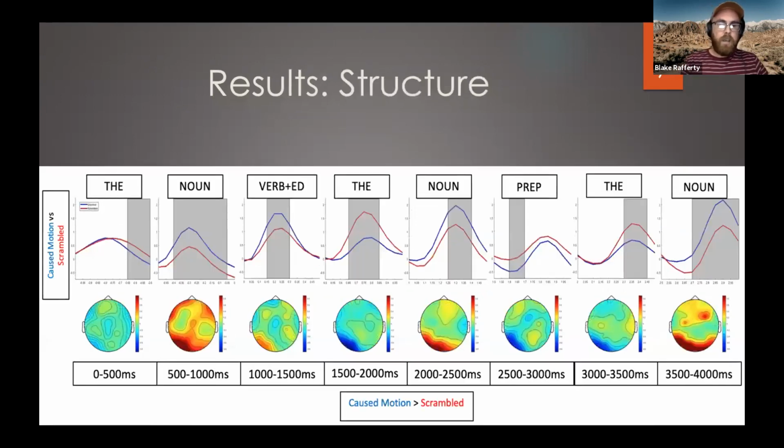And then the comparisons that I was most interested in are the effect of grammatical structure. So the blue lines represent delta power for the grammatical sentences and the red ones represent the scrambled sentences.